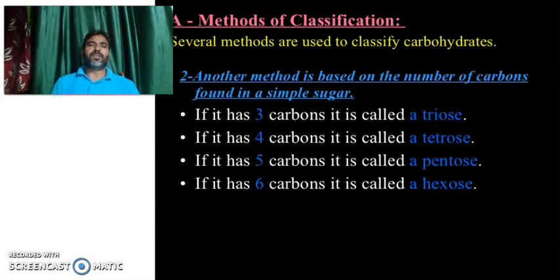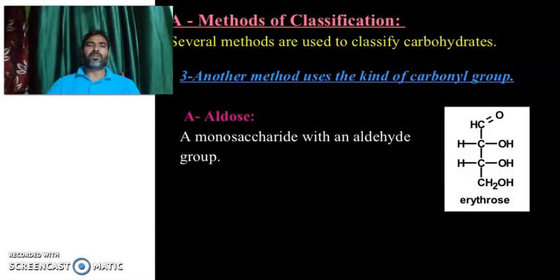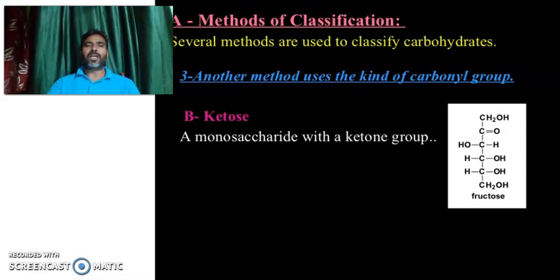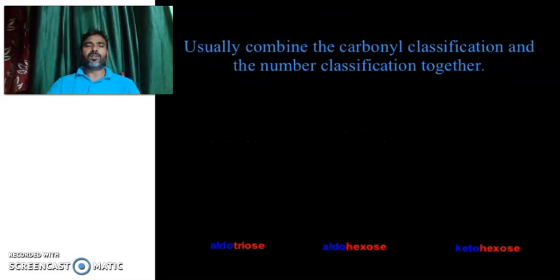So friends, another method is based on the number of carbons found in a simple sugar. If it has 3 carbons, it is called triose, 4 tetrose, 5 pentose and 6 hexose. Aldose is a monosaccharide with an aldehyde group, for example erythrose. Ketose is a monosaccharide with a ketone group, for example fructose. You see the aldotriose, aldohexose and so on.